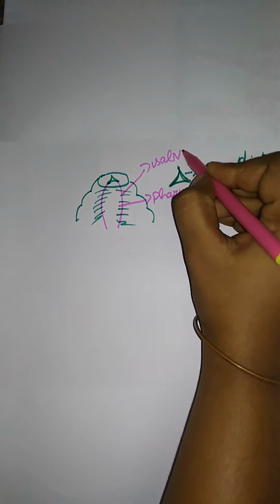The crop is considered to have 10 chambers. Each chamber is interconnected by spincters, and each chamber has a blind outgrowth, named caecum, or also called diverticula.